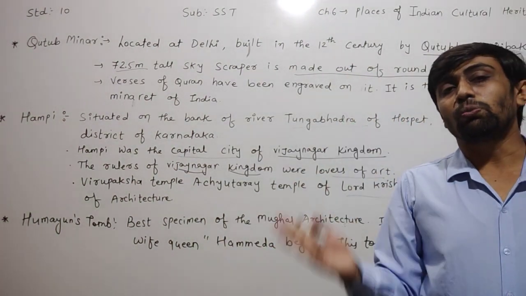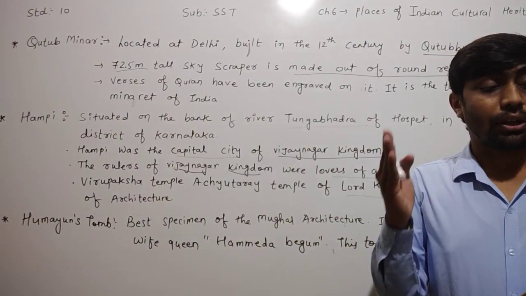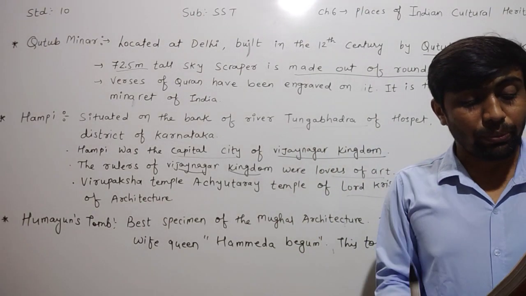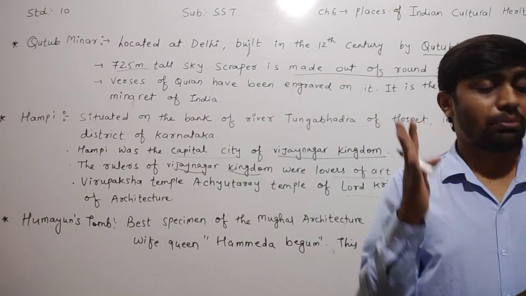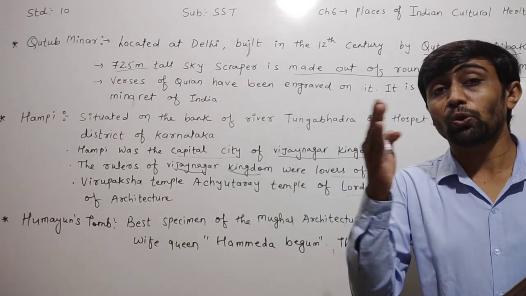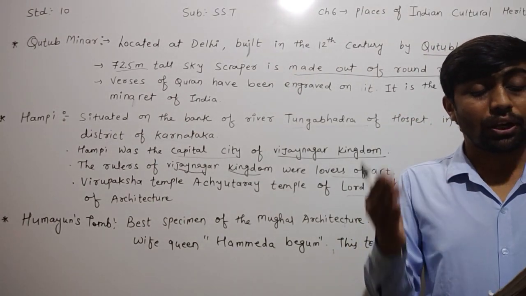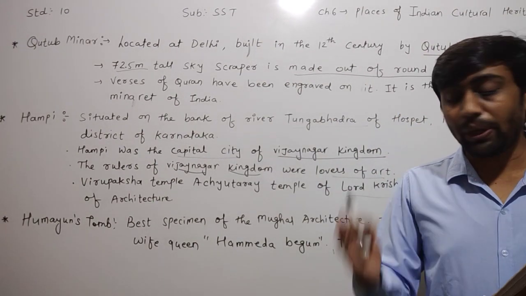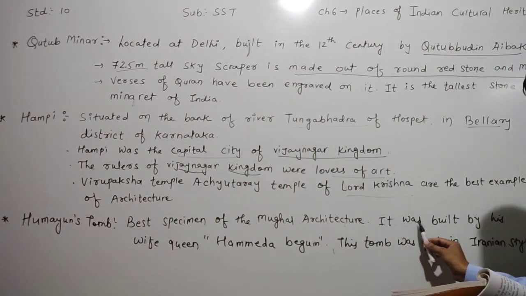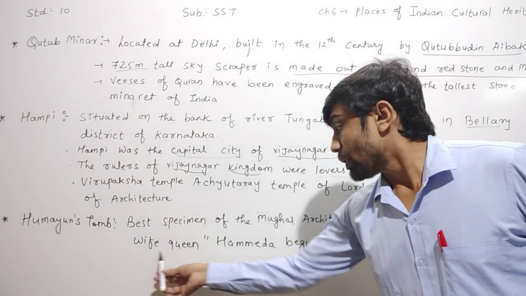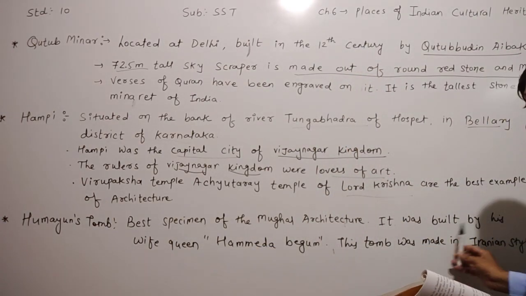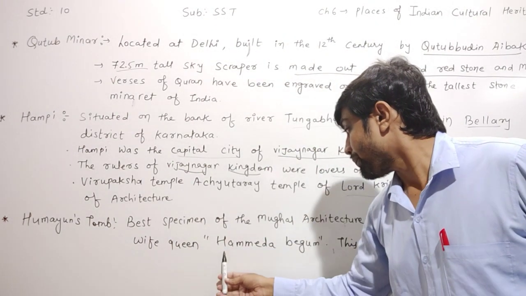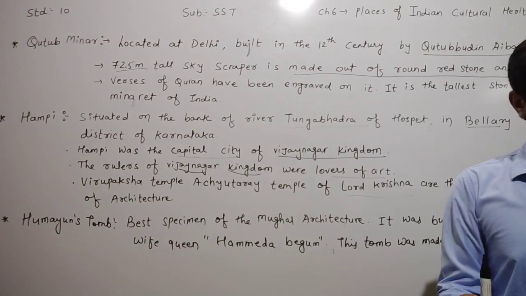After the death of Humayun, what happened then? After the death of Humayun, the tomb was built by his wife, Hamida Begum. Now, who completed the work of Humayun's tomb? It was built by his wife. What was the name of Humayun's wife? It was built by Humayun's wife, Hamida Begum.